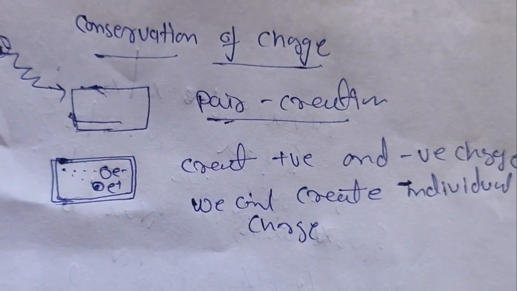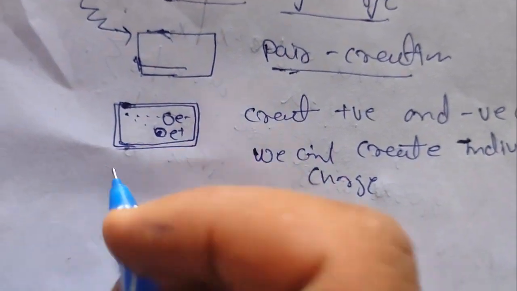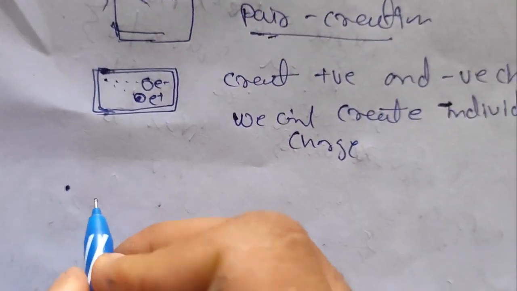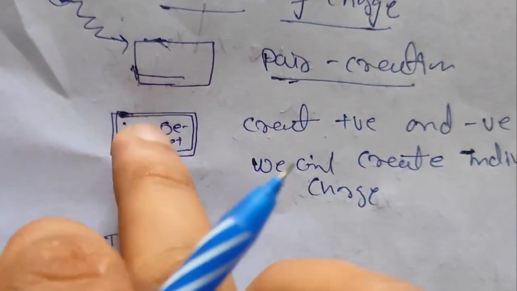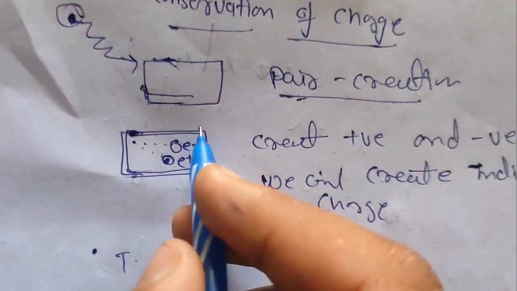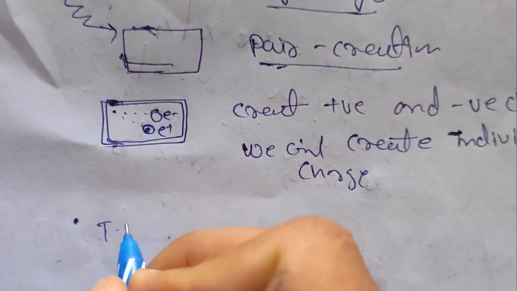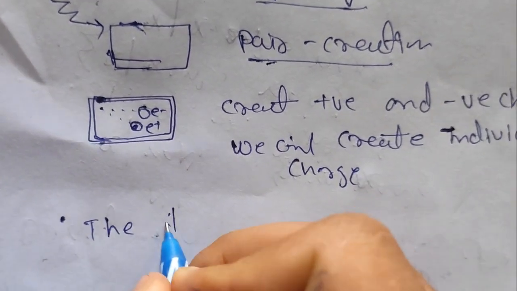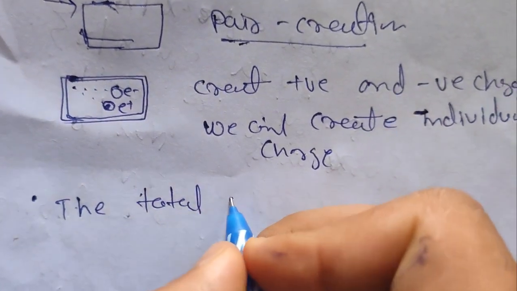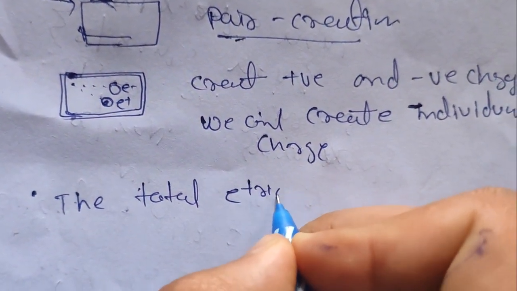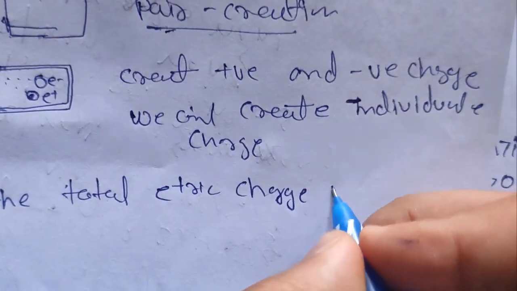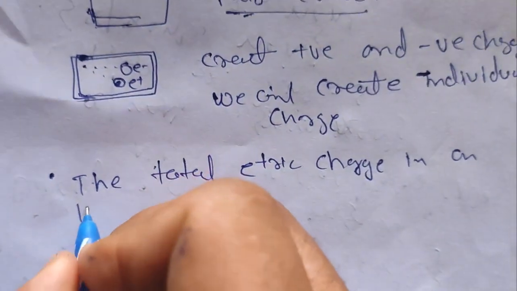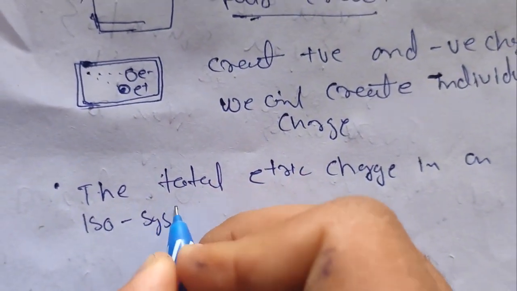conservation of electric charge, and the definition is also, we can say that the total electric charge is zero, because the system has zero electrical charge and the photon is also zero, and the overall system has zero electrical charge because positive and negative become zero. So we can say that the definition is overall total electric charge in an isolated system.